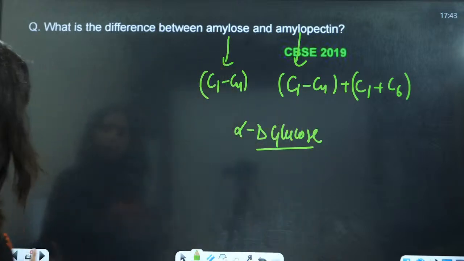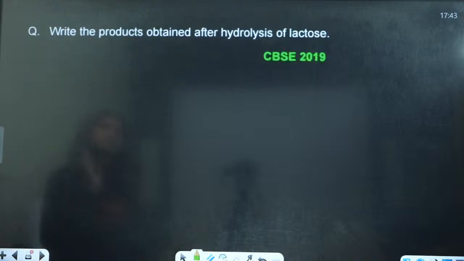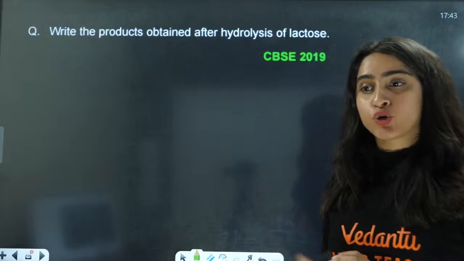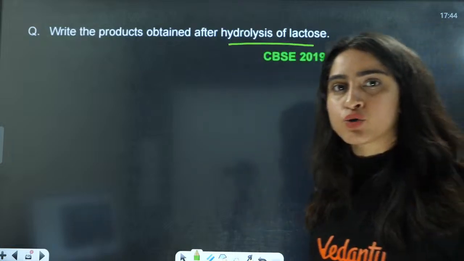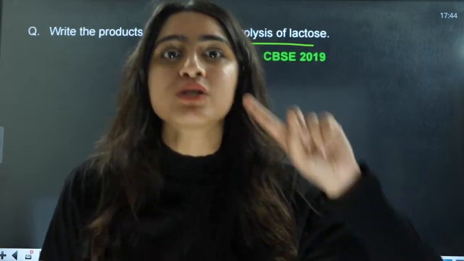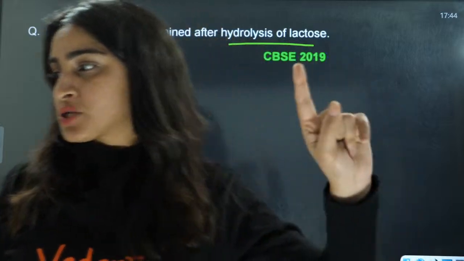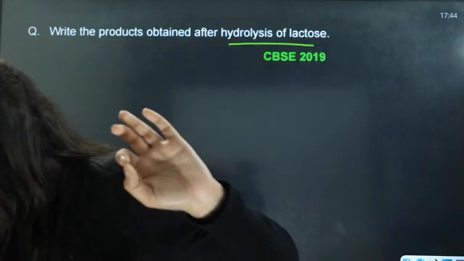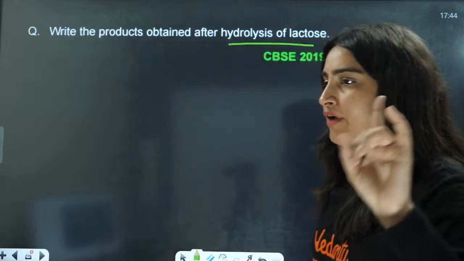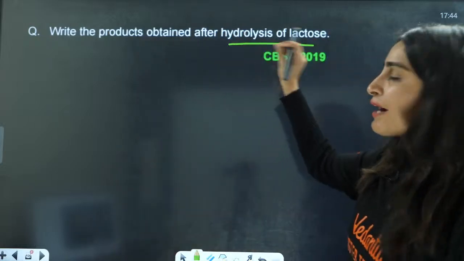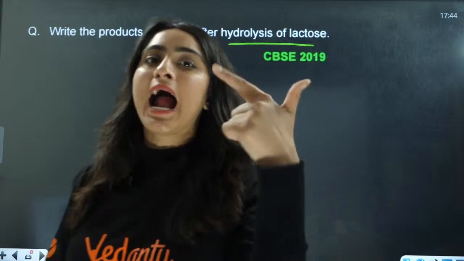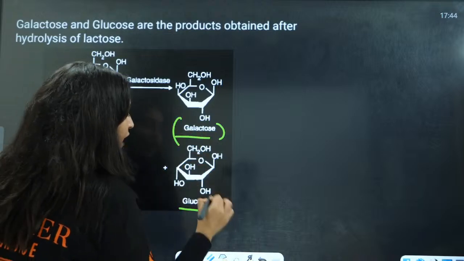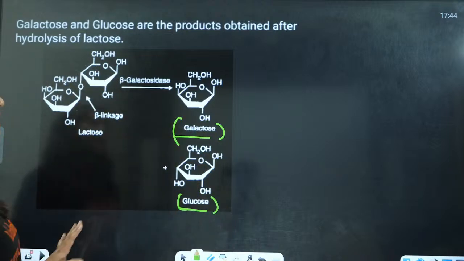Next part is, write the products obtained after hydrolysis of lactose. Lactose is made up of galactose and glucose. So after hydrolysis of lactose, you will have galactose and you will have glucose.